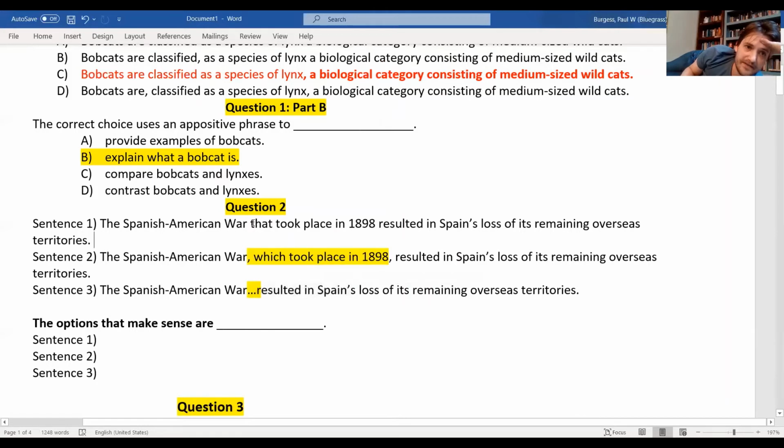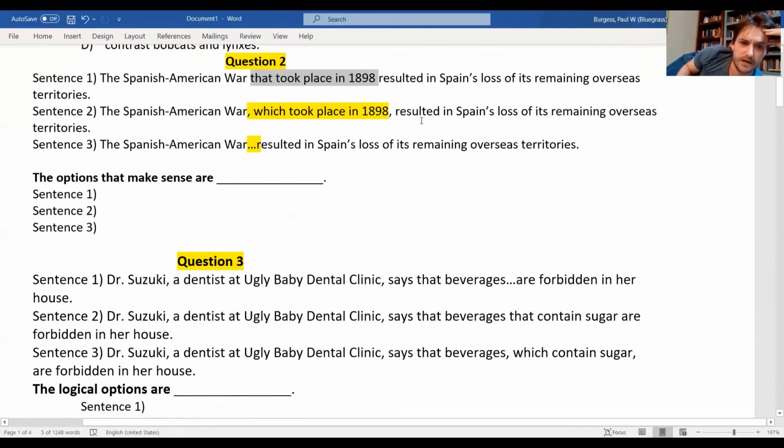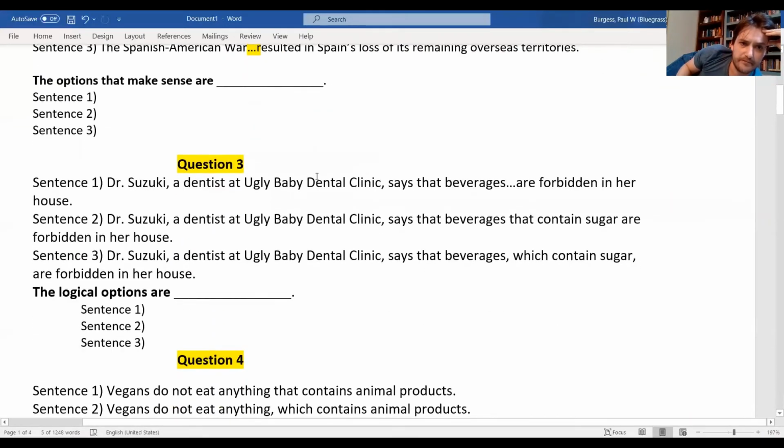Okay, if we said the Spanish-American War that took place in 1898, no pauses, we're acting there as if there were multiple Spanish-American wars, but there has only been one war in U.S. history referred to as the Spanish-American War. So if you say the Spanish-American War that took place in 1898, we'll think that you're trying to say, okay, well, there are other Spanish-American wars, but I'm talking about the 1898 one, and that's just simply not historically accurate. Okay. All right, question number 3 here.